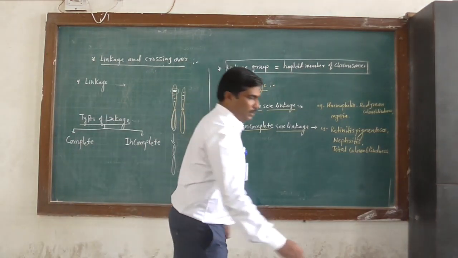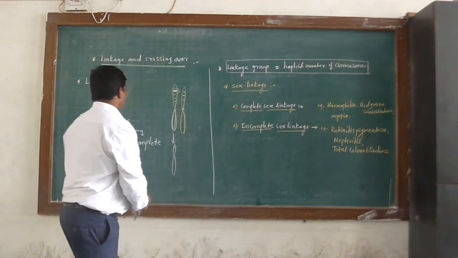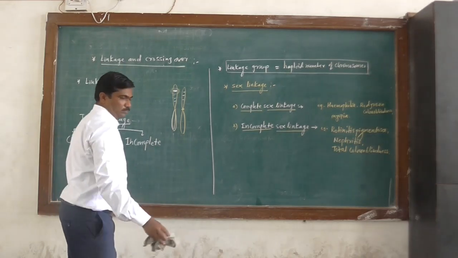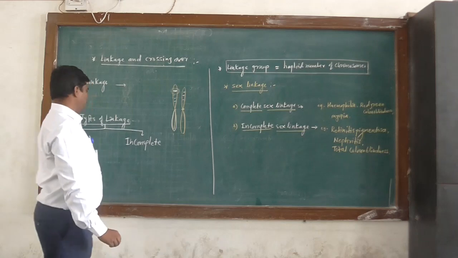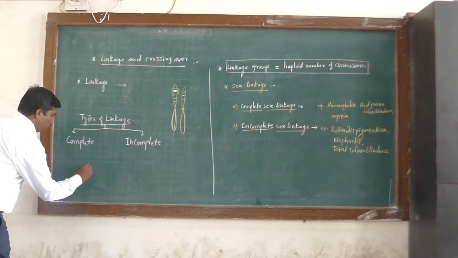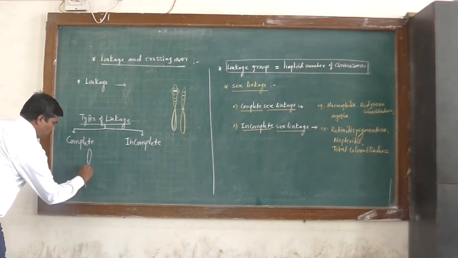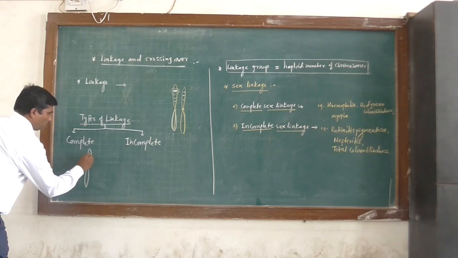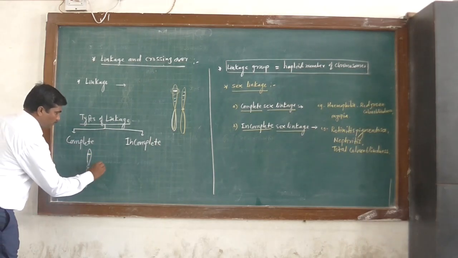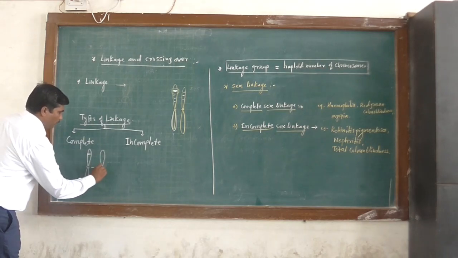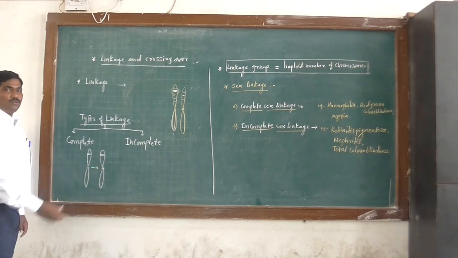In complete linkage, genes are closely located on the same chromosome, and these genes are transmitted from one generation to another generation along with the chromosome.